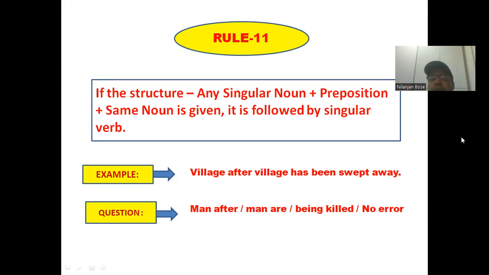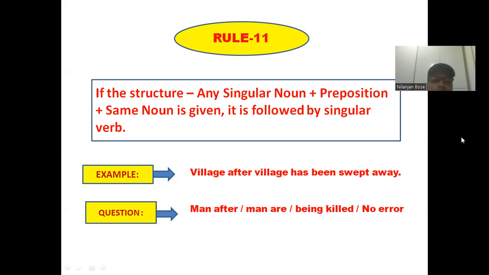Going through the example, it is written: village after village has been swept away. Here the first singular noun is village, and after that there is a preposition, after, and then the same noun has been repeated, that is village. So in this particular structure, the verb will be singular. Therefore, has has been used. In place of have, it should be has. We cannot use have over here according to the rule. So it's pretty clear to you.